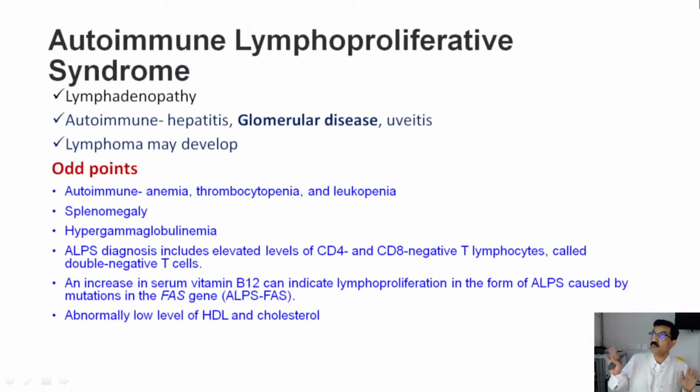ALPS, autoimmune lymphoproliferative syndrome, is again characterized by lymphadenopathy, and autoimmune hepatitis, glomerulonephritis, and uveitis can be seen.